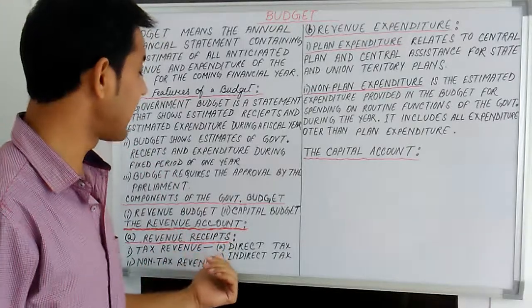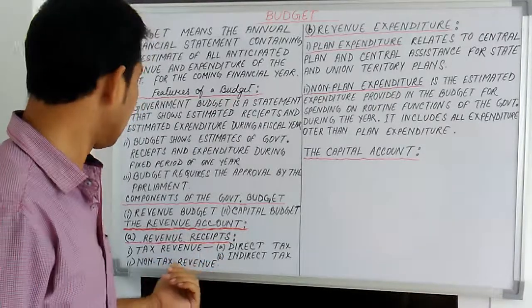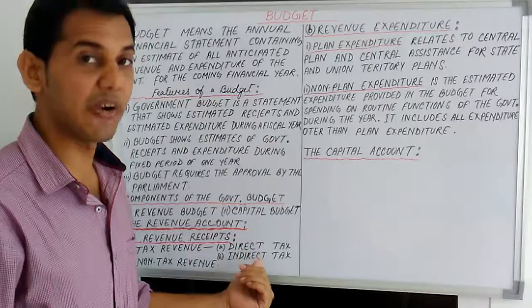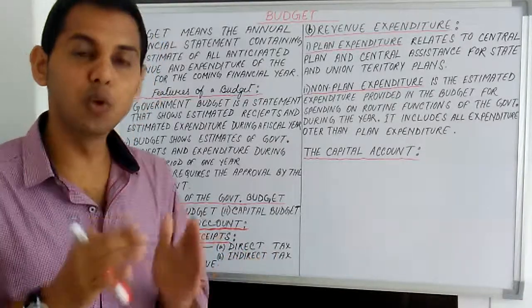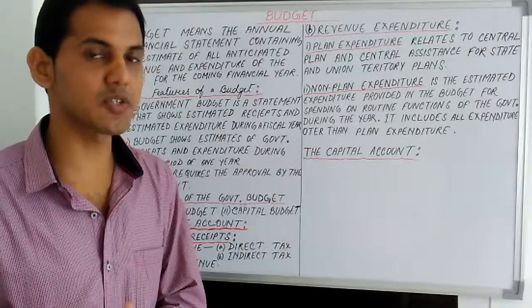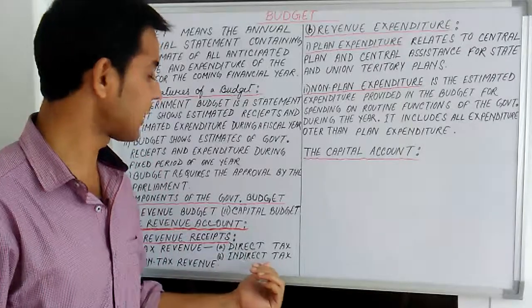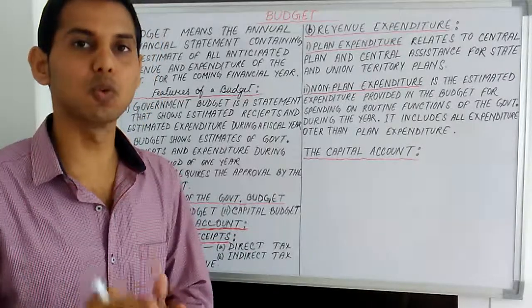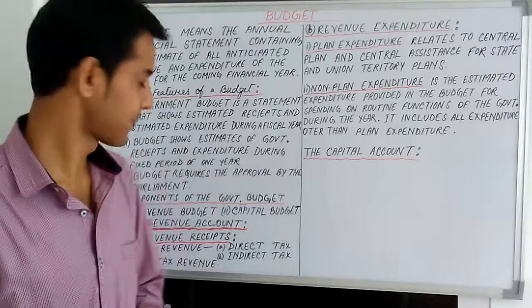Revenue receipts are divided into tax revenue and non-tax revenue. Tax revenue is also divided into direct tax and indirect tax. Direct taxes are those taxes whose burden cannot be shifted onto others, for example, income tax. And indirect taxes are those taxes whose burden can be shifted, for example, sales tax.